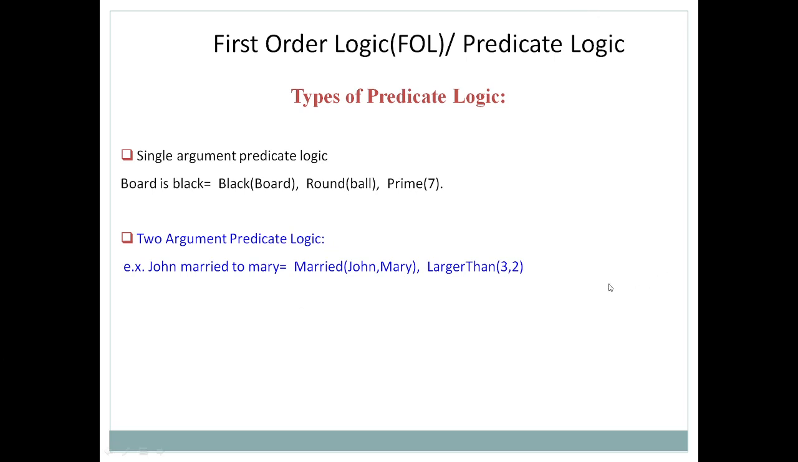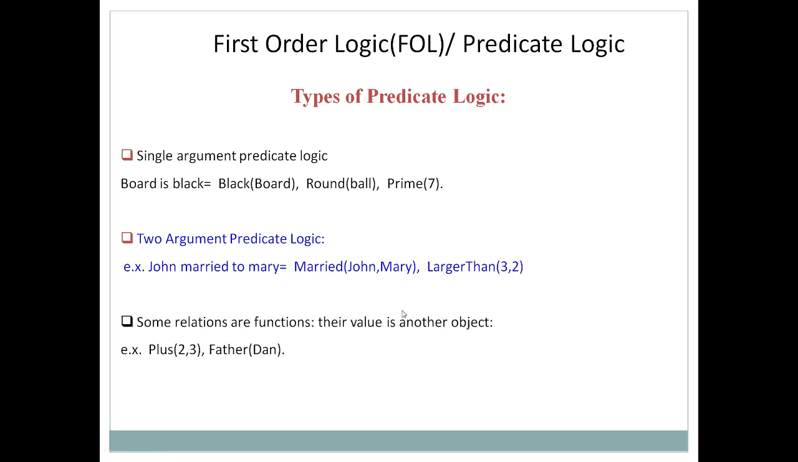Just like that, larger than is a relation which accepts two arguments such as 3 and 2. How can we read it like this: 3 is larger than 2? How can we read John married Mary? Like this.